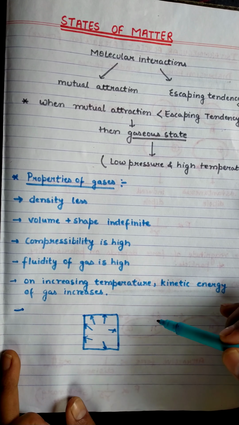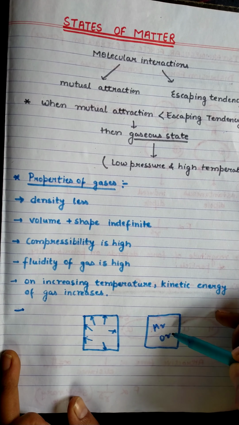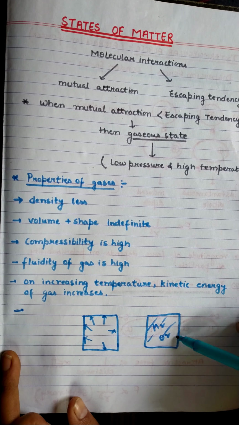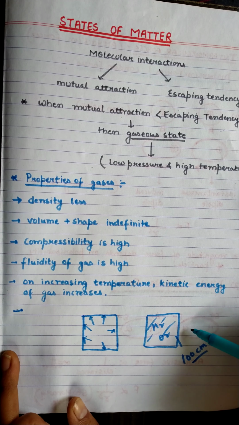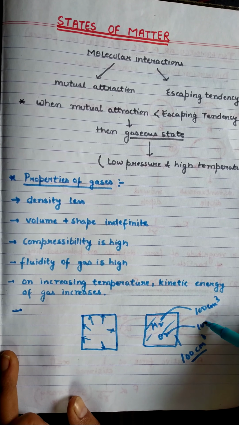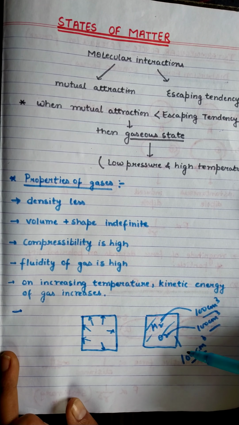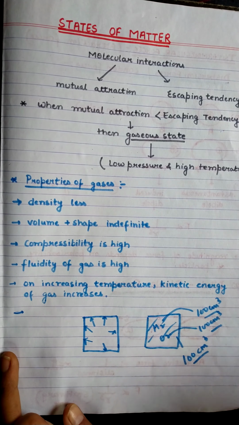Next, when gases are mixed, like we are mixing two gases, hydrogen and oxygen, in a container with 100 cubic centimeter volume, what is the volume of hydrogen and oxygen gas? The hydrogen is also 100 cubic centimeter and oxygen is also 100 cubic centimeter volume. So you have to remember that gases always mix evenly and completely in all proportions without any mechanical aid. Okay, so these are certain properties of the gases.